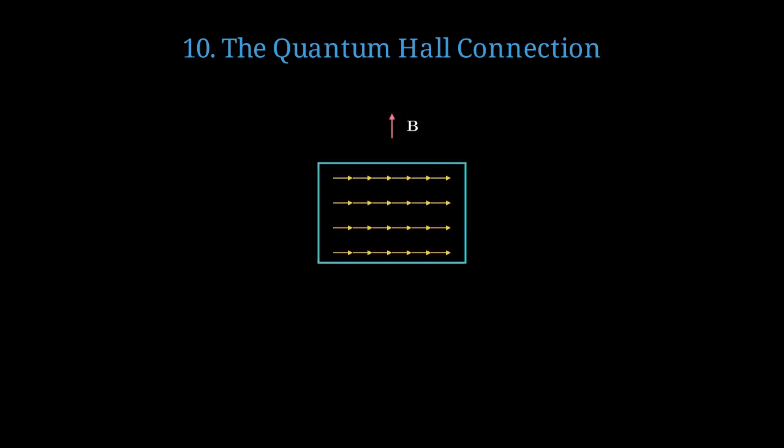Topological insulators are closely related to another famous phenomenon, the quantum Hall effect. In the quantum Hall effect, a magnetic field causes electrons to flow in one direction along the edge, while the bulk remains insulating. The Hall conductivity is quantized in units of e squared over h, where e is electron charge and h is Planck's constant.